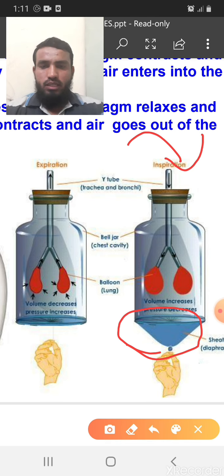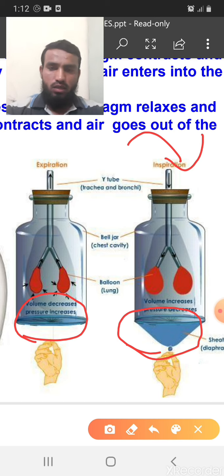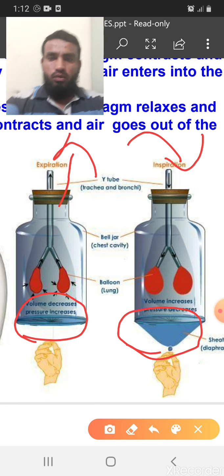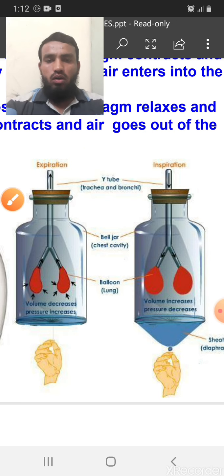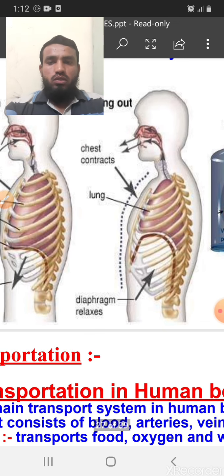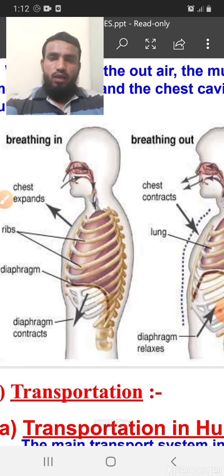And in the opposite direction, what happens when we relax or release this rubber sheet, which is acting as a diaphragm? The pressure will be more inside the bottle, and with the pressure the air will go out from this nozzle. That is why more and more air is released or excreted out from our lungs. So that is actually the process of breathing in and breathing out in our body. That is why it is also a very important process to provide the oxygen